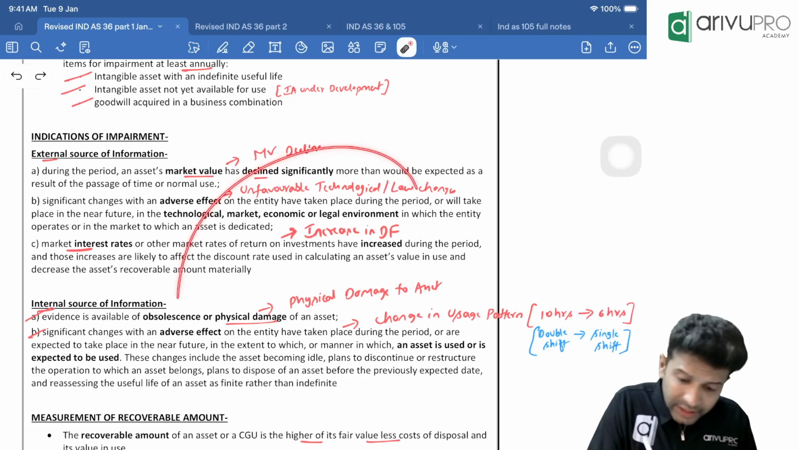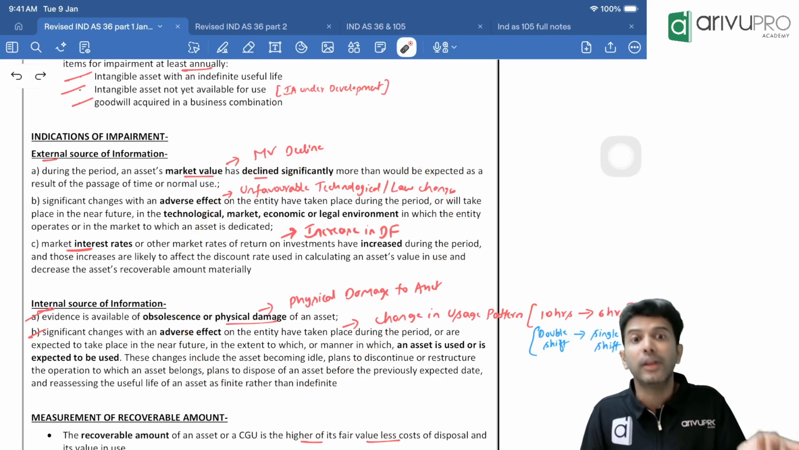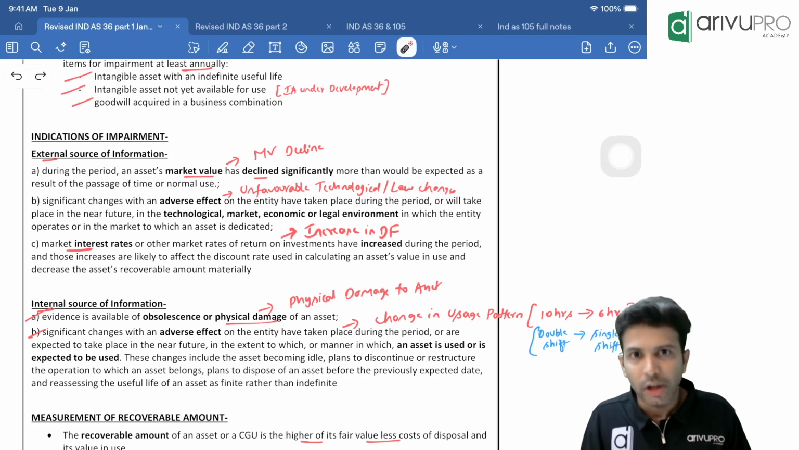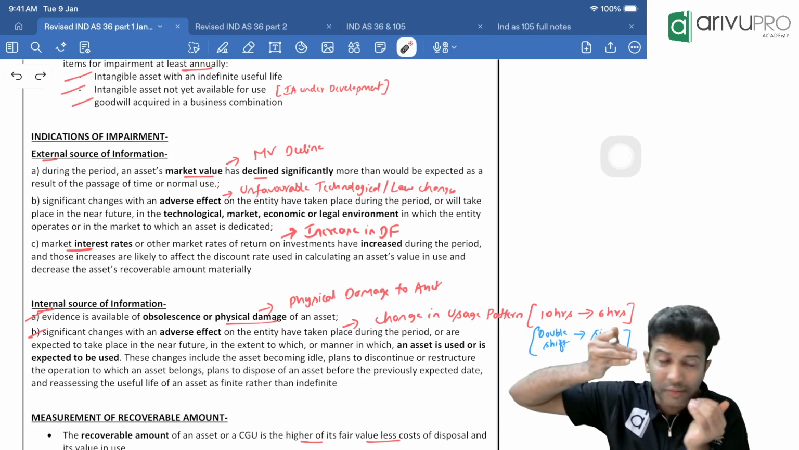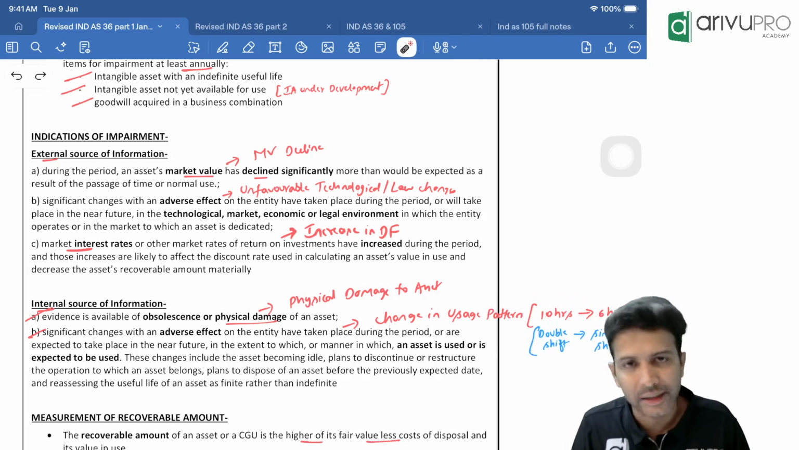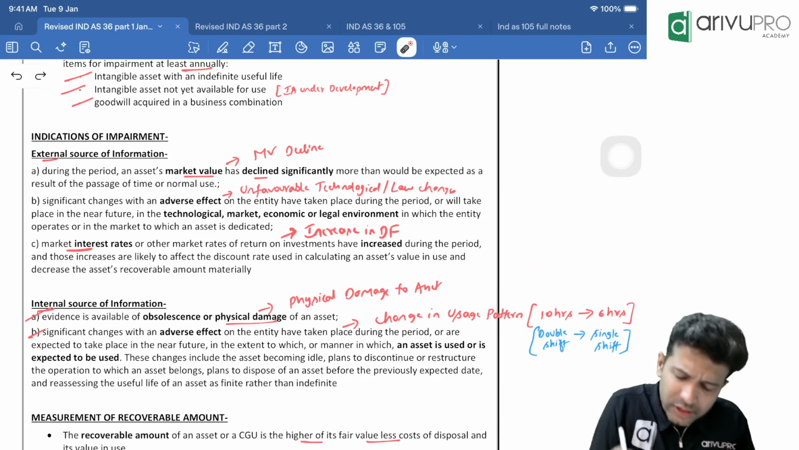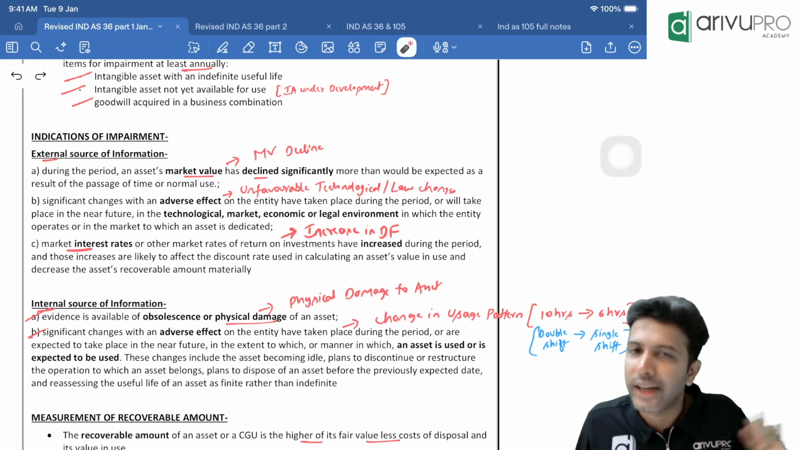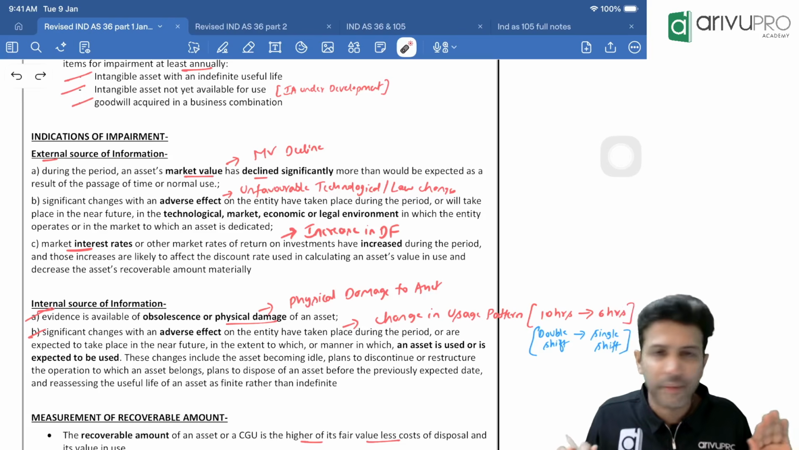Okay, there could be more indicators, like loss of key managerial person is also an impairment indicator. If the entity is continuously making losses, that also could be taken as an impairment indicator. So there could be more indicators. We have just listed this out to understand what this indicator means. So far, that's what we have studied.